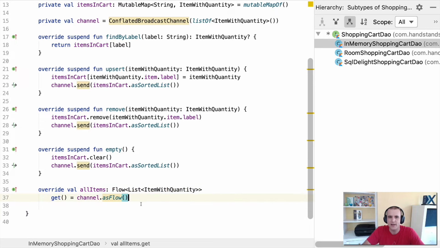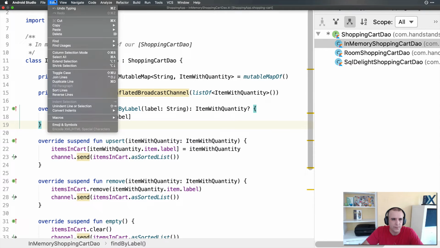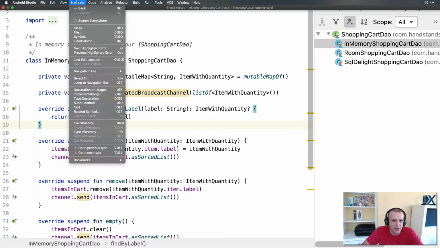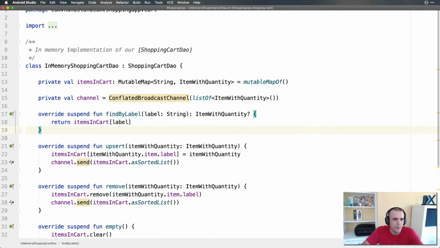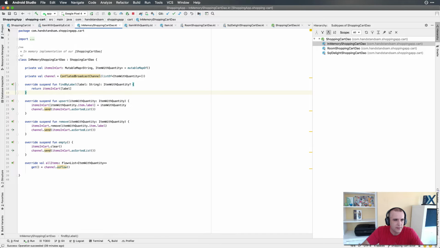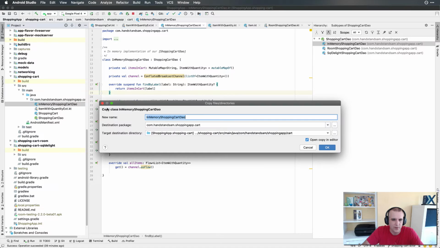But now let's take this and implement it with actors in StateFlow. I'm going to go back to the normal view so I can copy a file, because I don't know how to do it from here. We'll go ahead to project. I'm just going to copy and paste the same memory version. We're going to call it actor shopping cart, actor StateFlow shopping cart.